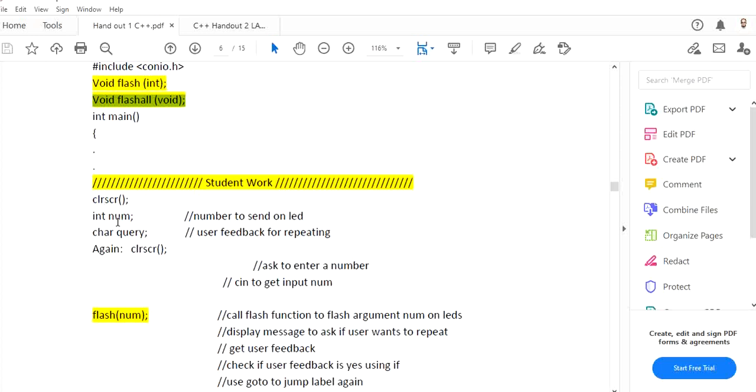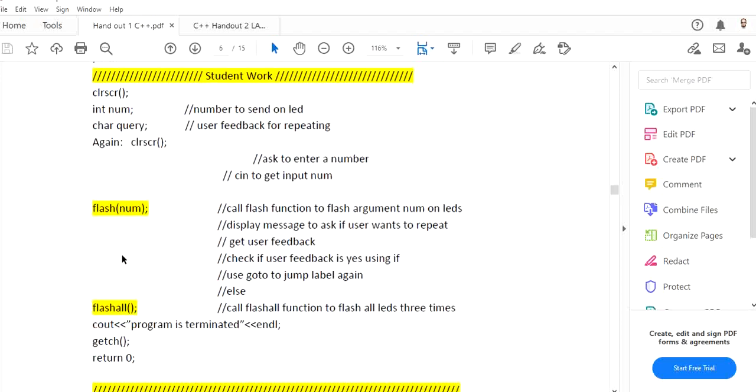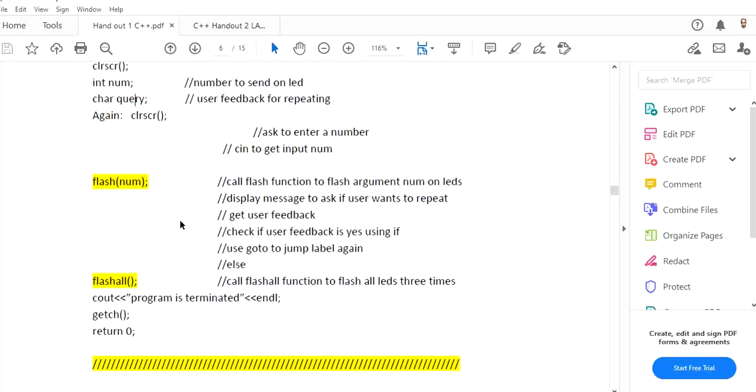So in the main function, you have clear screen, and we know integer num because you want to take the input. And character query, which I defined because I need to ask the user whether he wants to repeat the program or not. Here we have a label, again. Here you can see we use goto. So I will write goto again here. It will jump to the label and repeat the task.